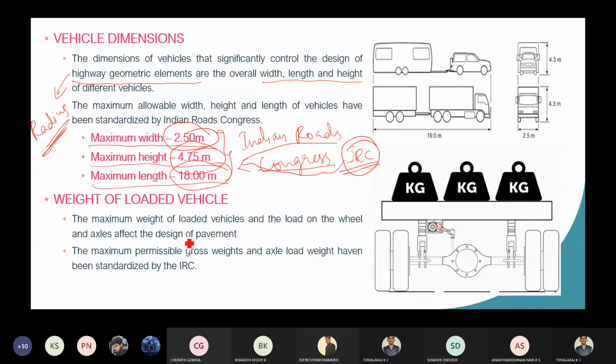Then comes the weight of loaded vehicle. Usually the trucks will be loaded heavily. So the minimum load it can take is 8.1 ton. Okay, 8.1 tons it can take. Now it is increased to 10.2 tons.